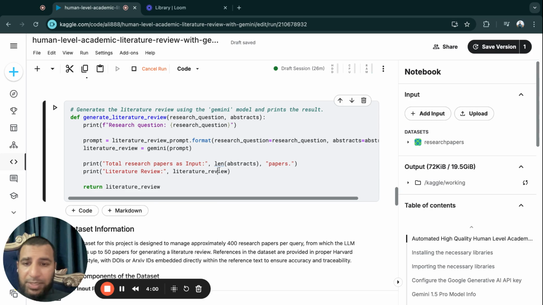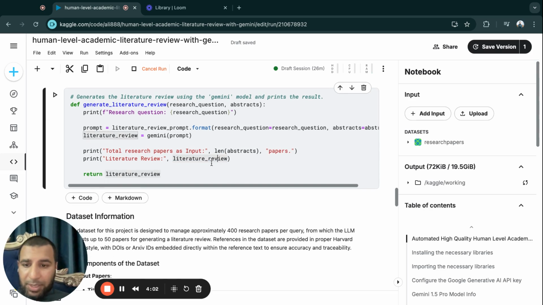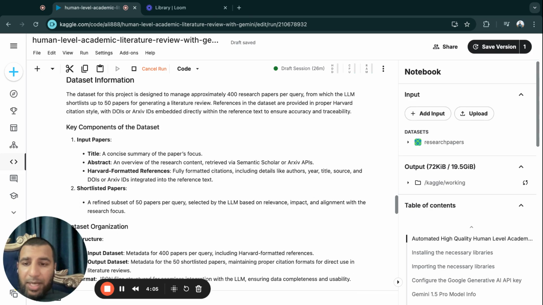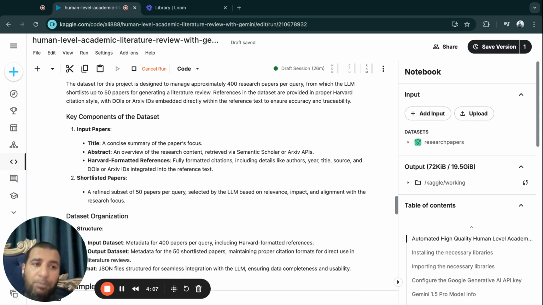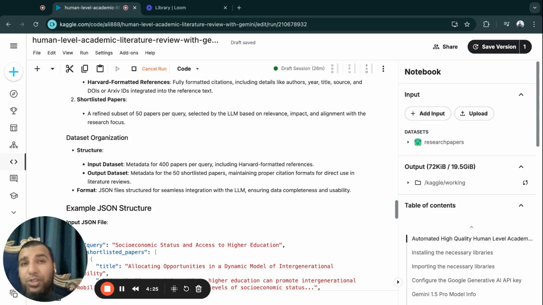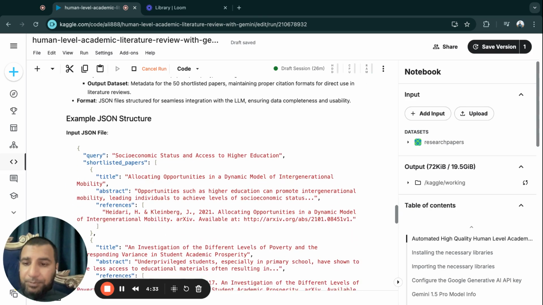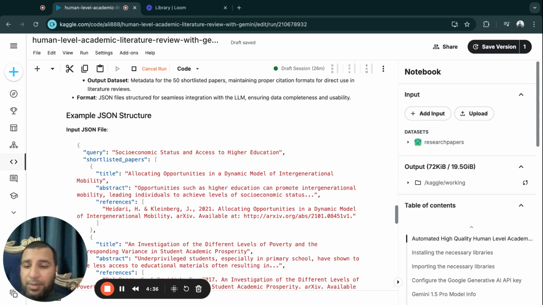Then here, we are generating the literature review. We are passing in the prompt, and then here we are showing the data set. As an example, we have added 6 queries which you can choose. When you run this Kaggle notebook, you can choose any of those 6 queries and it will run. For each query, we have hundreds of academic papers. The model will go through those academic papers, shortlist the relevant papers, and then produce the literature review for you. This literature review will be thousands of words long and will cite around 50 academic papers. This is something which is unprecedented.